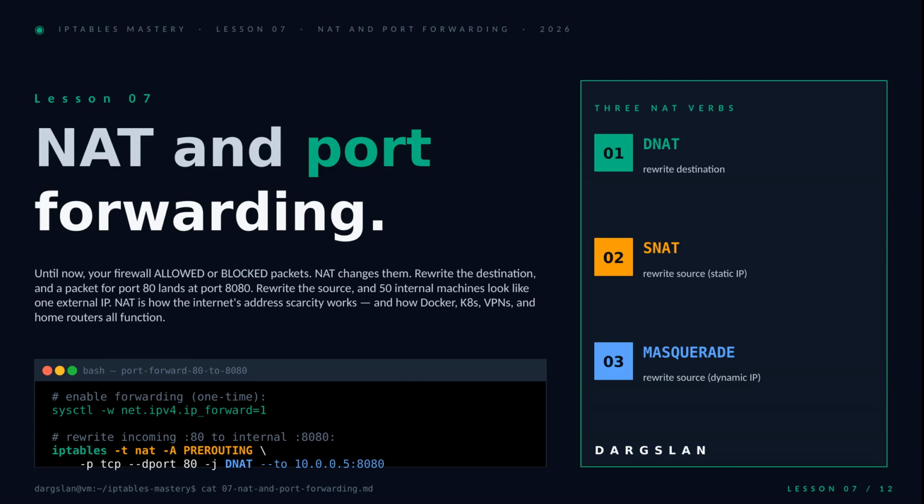50 machines on your internal network step outside wearing the same public IP. This is how your home router works, how Docker exposes containers, how Kubernetes services route traffic, and how VPNs hide topology, all built on 3 verbs: DNAT, SNAT, and MASQUERADE.